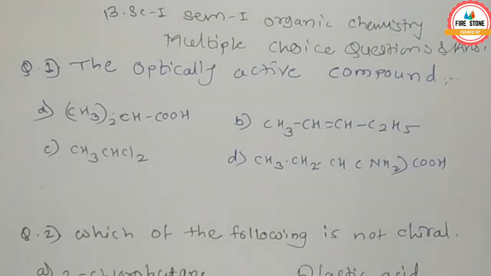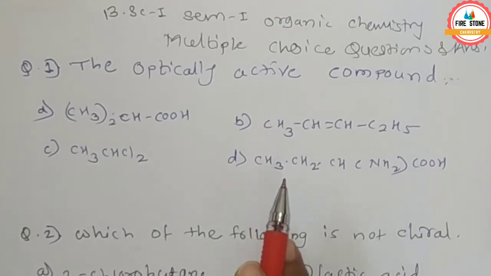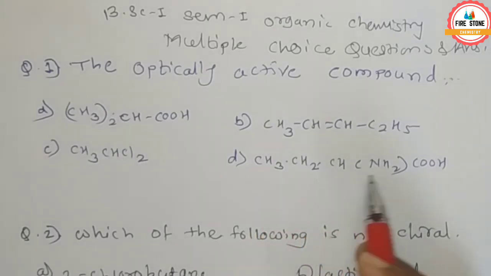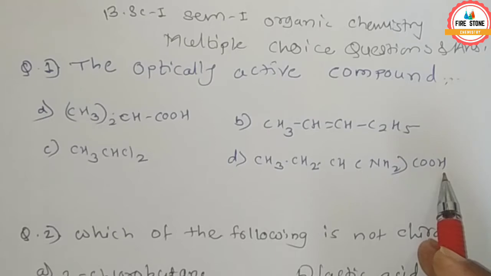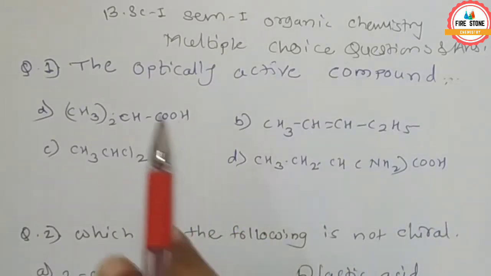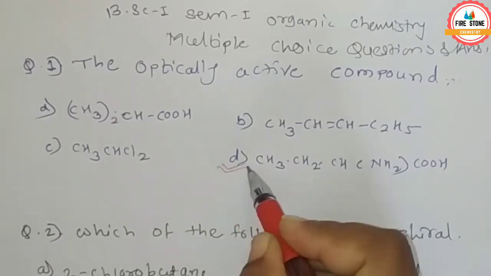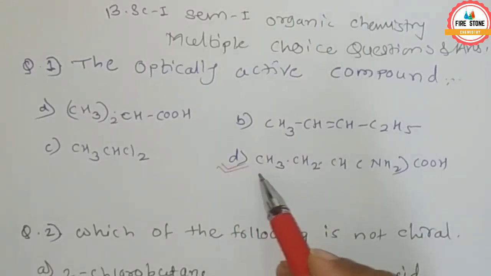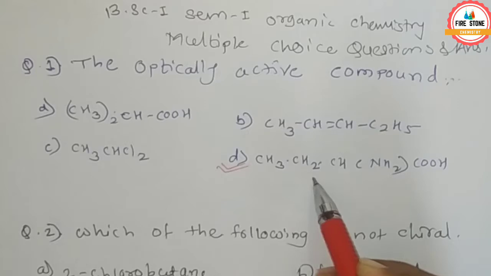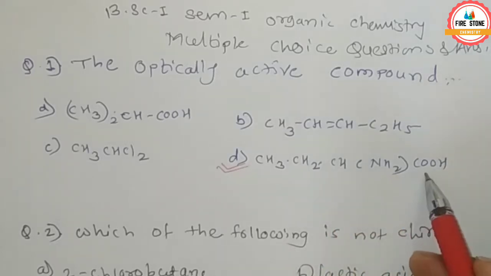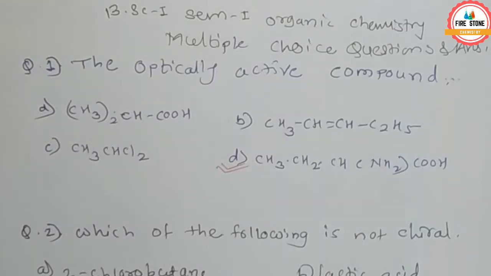So D is CH3CH2, CH, NH2, COH. The optically active compound is, the correct option is D, CH3, CH2, CH, NH2, COH. This is the optically active compound.